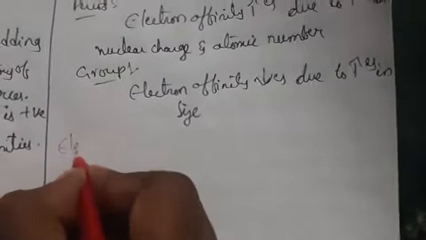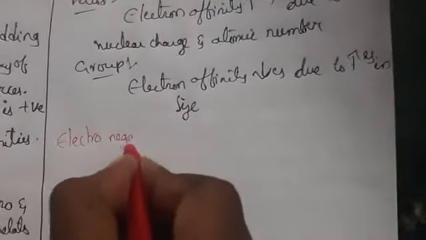This is electron gain enthalpy. Now let us see the next property, electronegativity.